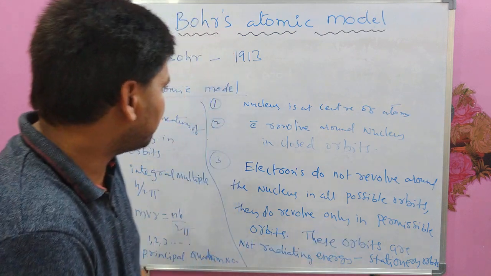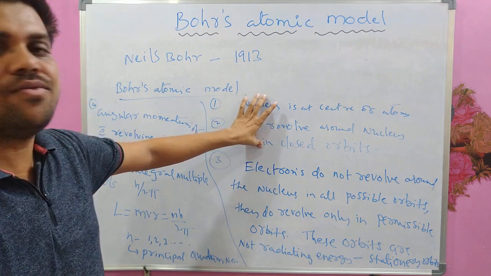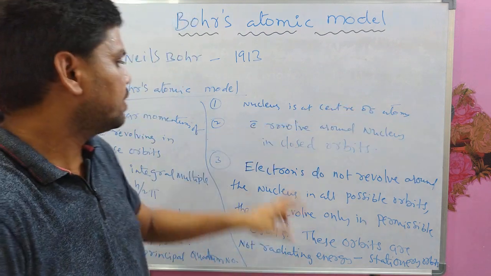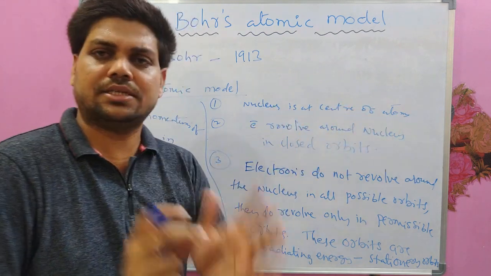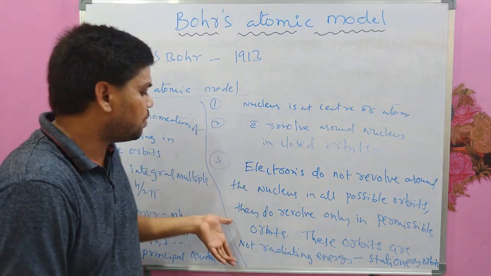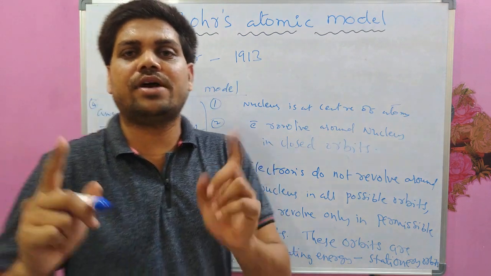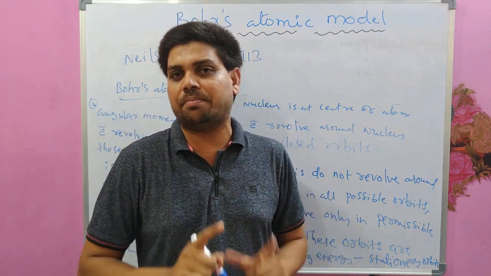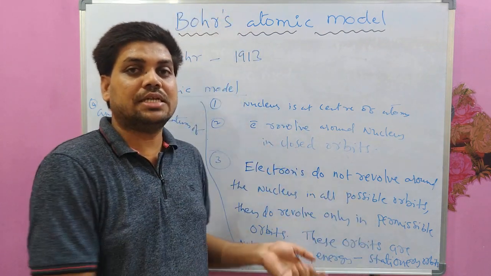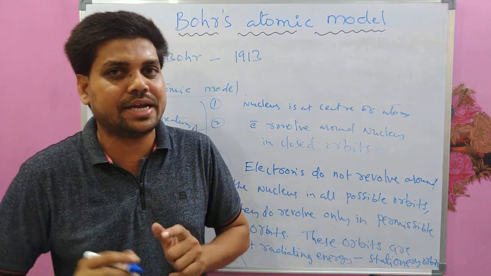Okay, so what we have seen, Bohr assumed the two postulates of Rutherford as it is, nucleus at the center of the atom and electrons revolve around that nucleus in some closed orbits. But in addition to that, what is his proposal? Electrons do not revolve around the nucleus in all possible orbits, but only in permissible orbits, which are called stationary orbits, non-radiating energy.